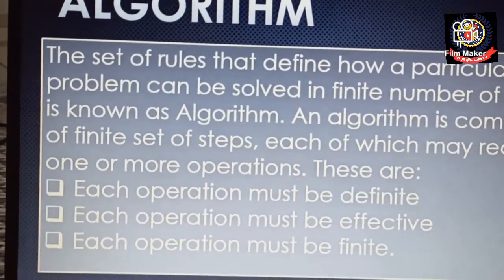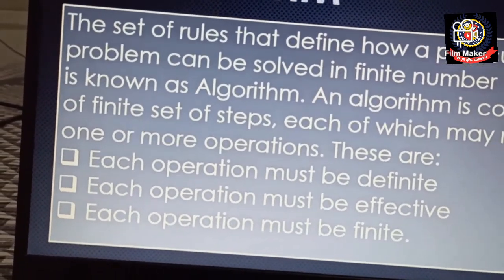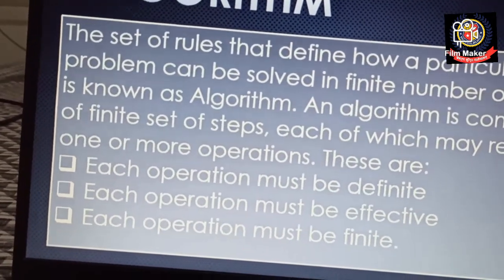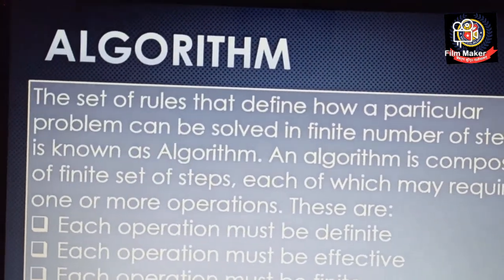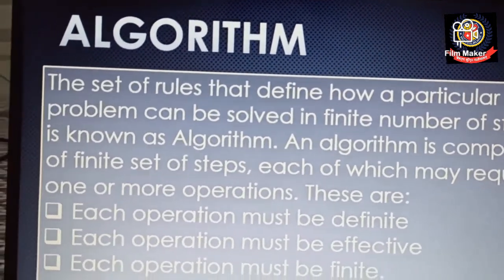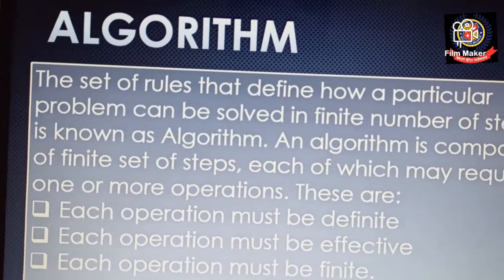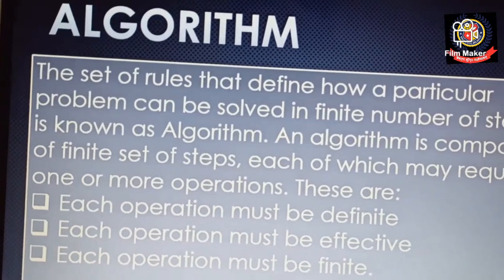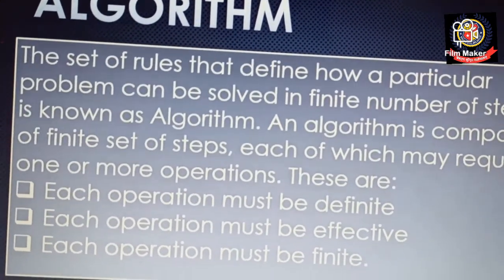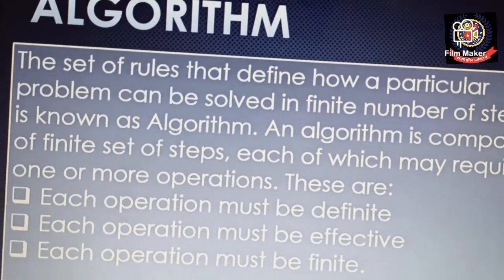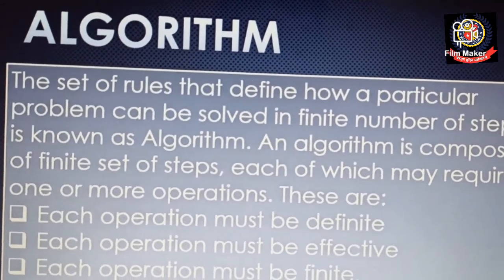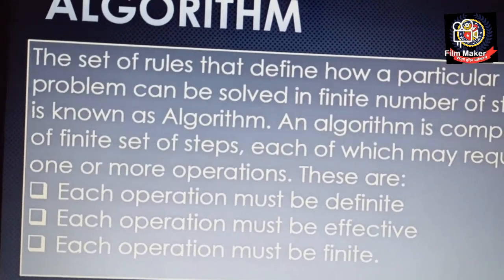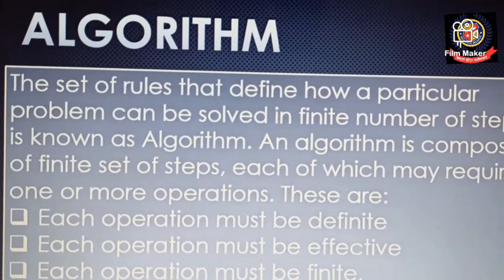Clear? Then each operation must be finite, means whatever the operation is, it should be finite, means the algorithm should terminate. It shouldn't be that we have the problem and now there is a solution, but it is not finite, the solution keeps running endlessly. If I'm not getting any permanent solution for that problem, that means it is not finite, that is infinite. So that should not happen, because it is clearly written that the set of rules that define how a particular problem can be solved, but in a finite number of steps. Clear?